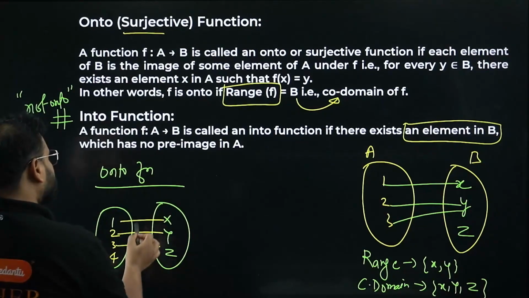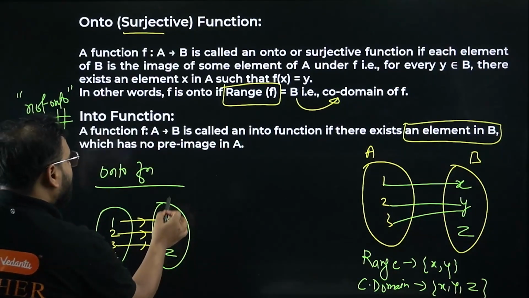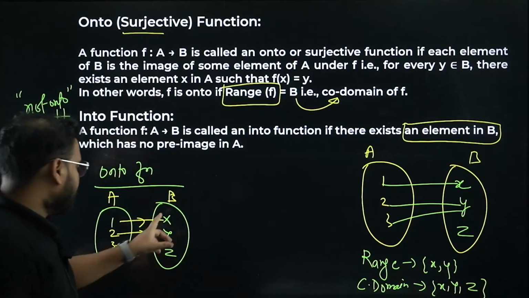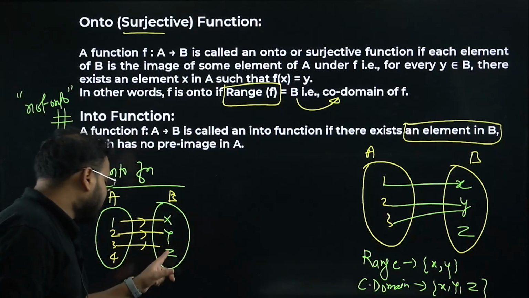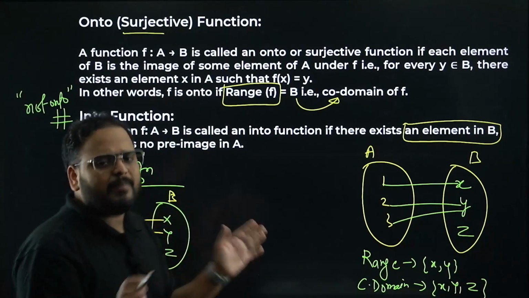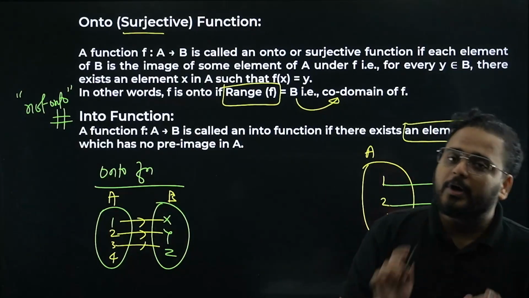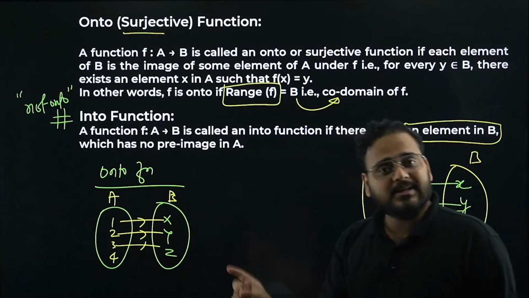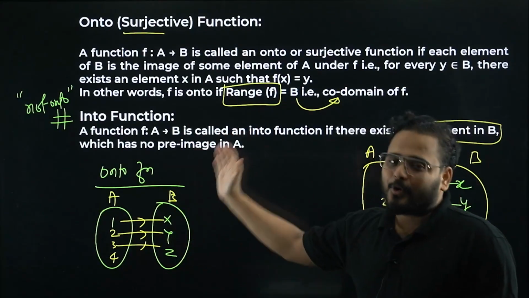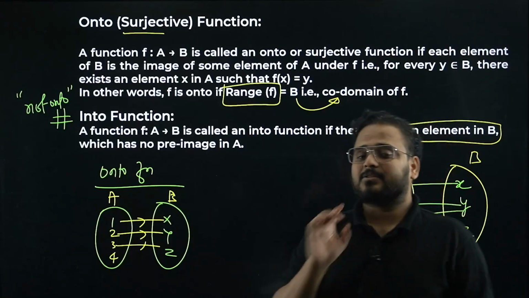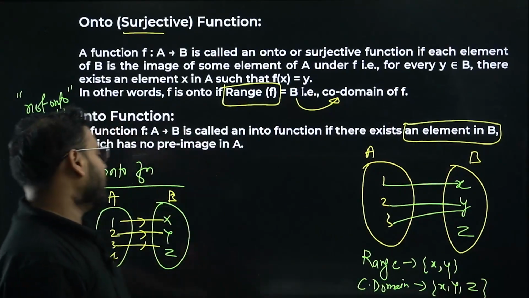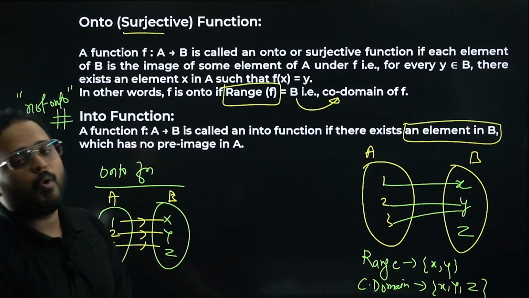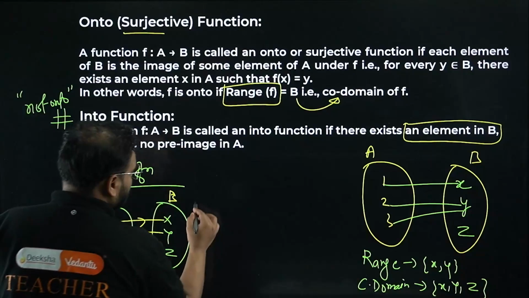Check this out. Every element in the codomain B has some pre-image in the domain A. For X it is 1, for Y it is 2, for Z it is 3. So 4 is left out. You don't have to worry about that. When you are thinking of onto or into functions, don't worry about set A, worry about set B. Onto function means every element in the codomain has to have at least a pre-image in the domain. For Z the pre-image is 3, for Y it is 2, and for X it is 1. It means I can check directly from here.